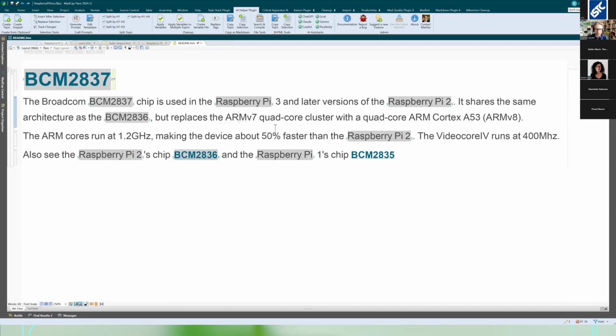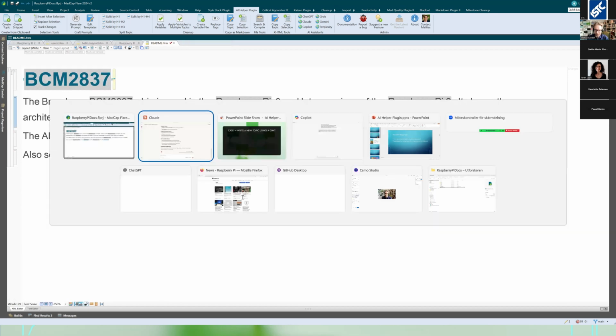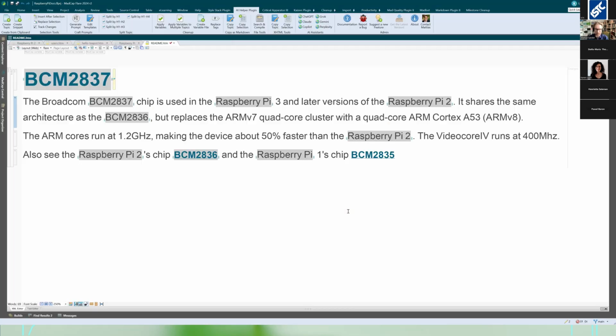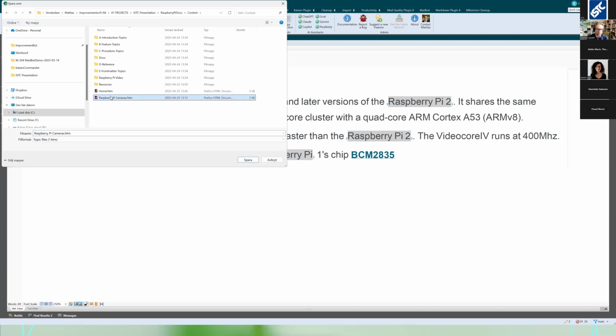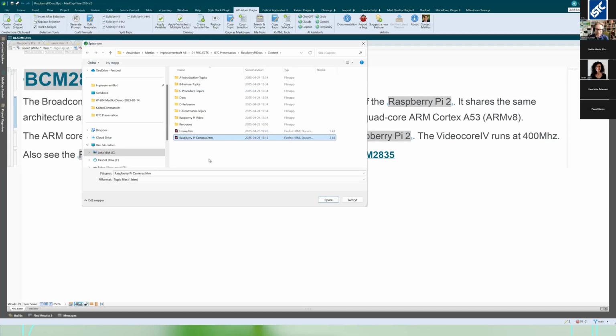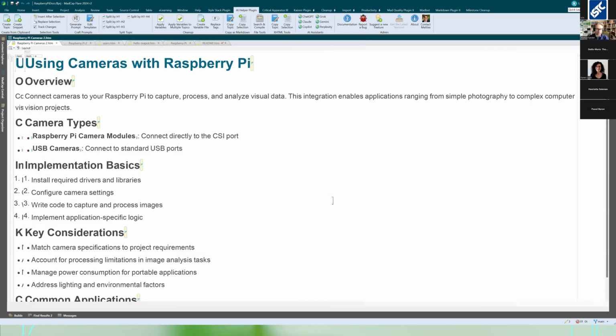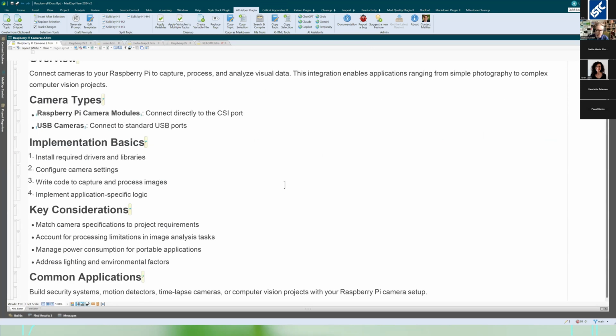So what I like to do is, let's see, I'm going to make sure I have this on the clipboard again. Copy this. And then there's a button in the AI helper to create a topic. And I'm going to use the same file. Let's call it Raspberry Pi cameras 2, maybe. And save that. And that's going to create a nicely formatted file.